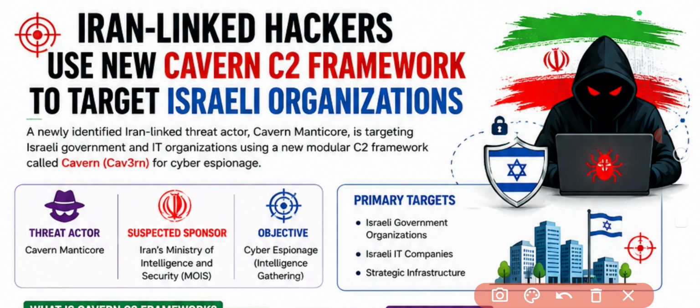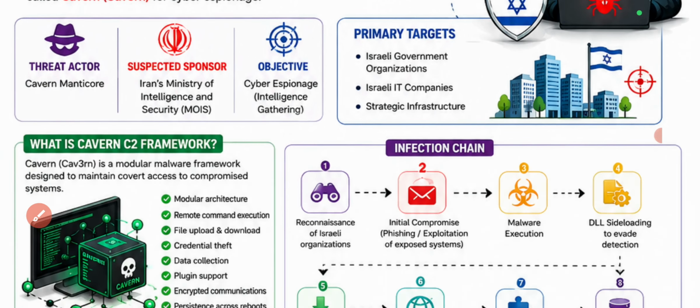So coming to our discussion, the newly identified Iran-linked threat actor, who has been named Cavern Manticore, has started targeting the Israel government along with IT organizations. It is through the use of a modular C2 framework, which is especially known as Cav3rn, for a very privileged thing that is all about cyber espionage. So this is the primary objective of this.